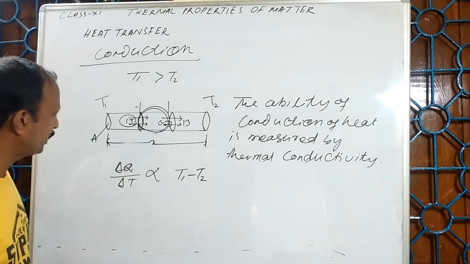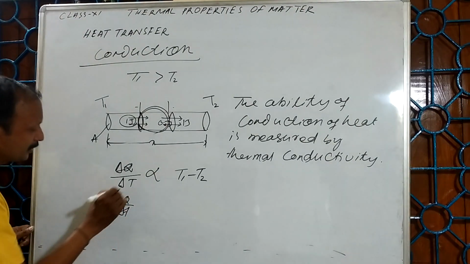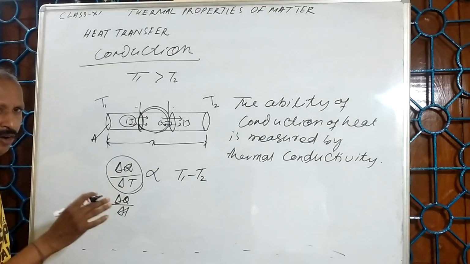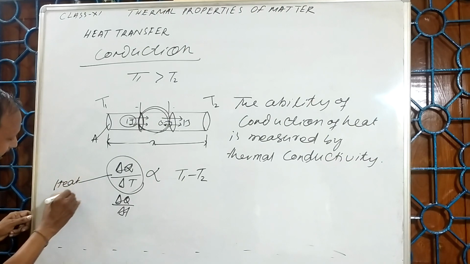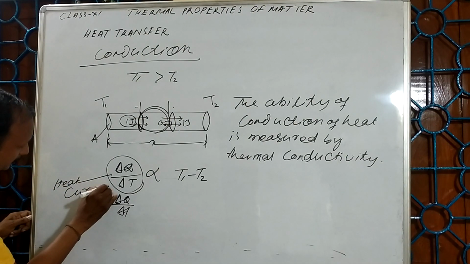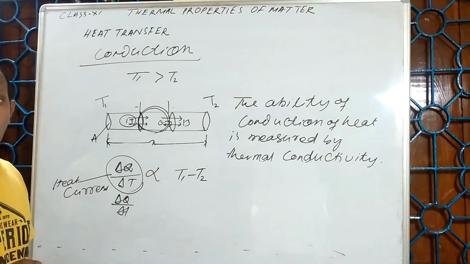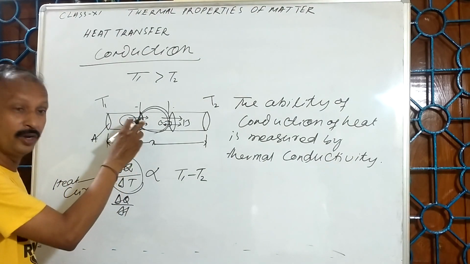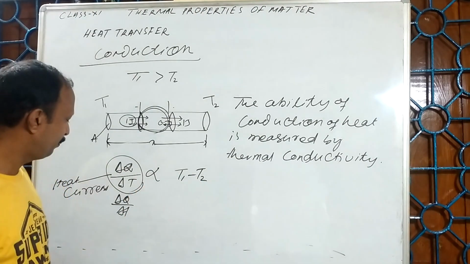At the same time, this delta Q upon delta T is the rate of flow of heat. We say heat current. This is the rate of flow of heat, not heat. The rate of flow of heat, the amount of heat flowing per unit time, is directly proportional to change in temperature.